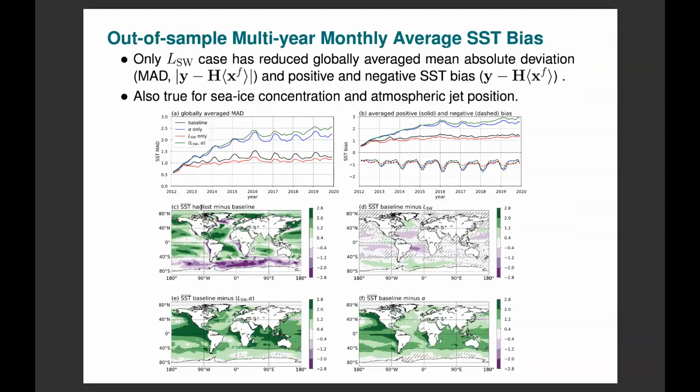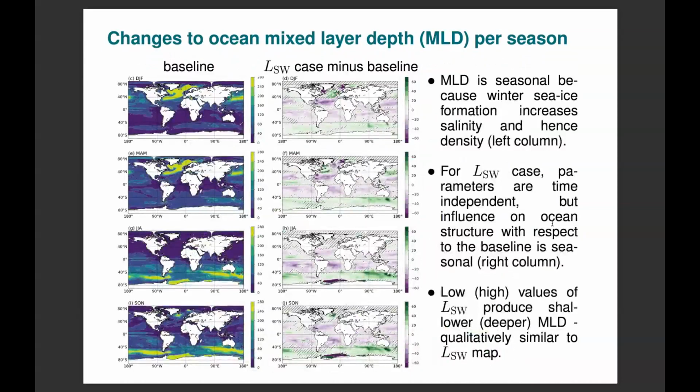So here, this is the observations minus the baseline case. You can see the baseline case is too warm compared to the observations. And it's only this case, where we're estimating only shortwave length scale, where the corrections go in the other direction at all points in space. So we're cooler where we need to be cooler, and we're warmer where we need to be warmer. The dashed hatching in this figure illustrates regions in which there is no statistical difference between the baseline and the estimated case.